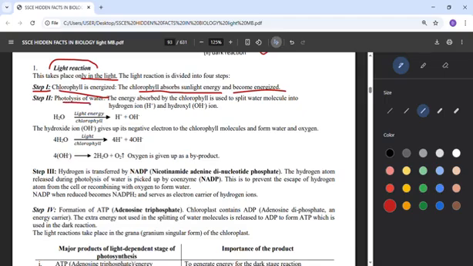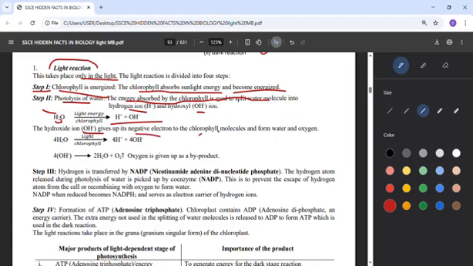Now once the sun comes, there's what we call photolysis of water. Any water that is in the plant, the sun will now split it. That's what we call photolysis. So the energy absorbed by the chlorophyll is used to split water molecule into hydrogen ions and hydroxyl. You know water, H2O, so you can get H and you can get OH, so it splits. That's photolysis.